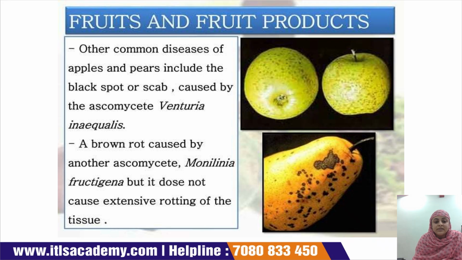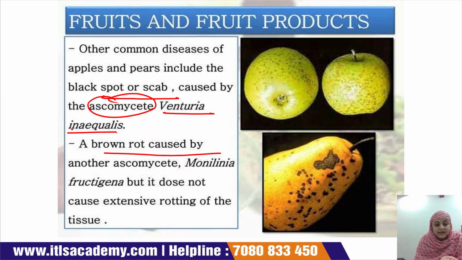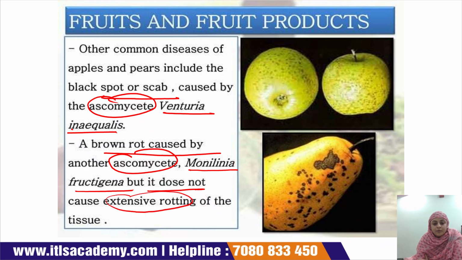Other common diseases of apples and pears include the black spot or scab, which is caused by the Ascomycete Venturia inaequalis. A brown rot is caused by another Ascomycete, Monilinia fructigena, but it does not cause any extensive rotting of the tissue.